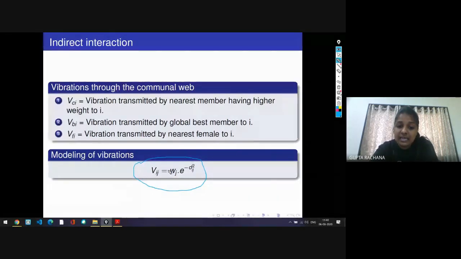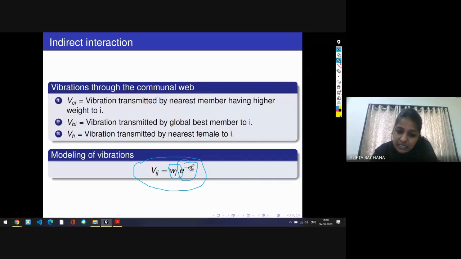Now here you can see that the equation depends on the weight of the spider. The more the weight, the more the vibration intensity sent from the ith spider to the jth spider. The exponential parameter says that the vibration exponentially decreases with distance. D says that this is the distance.